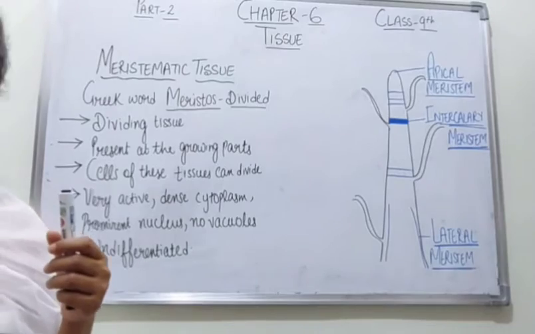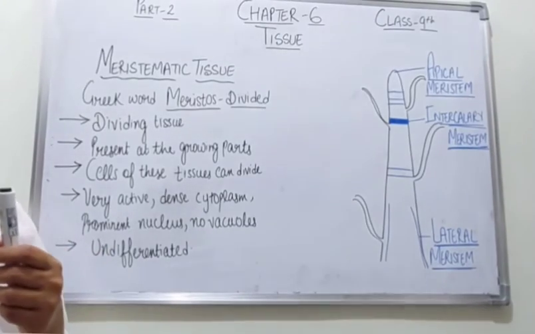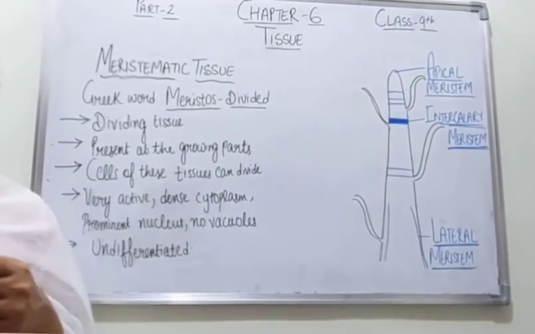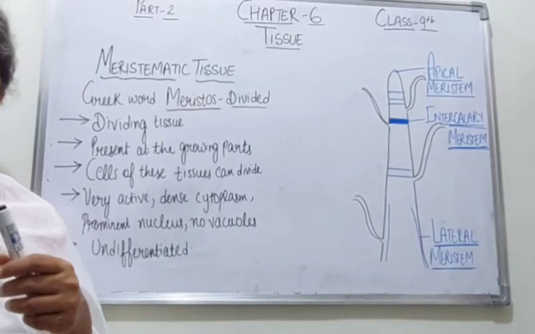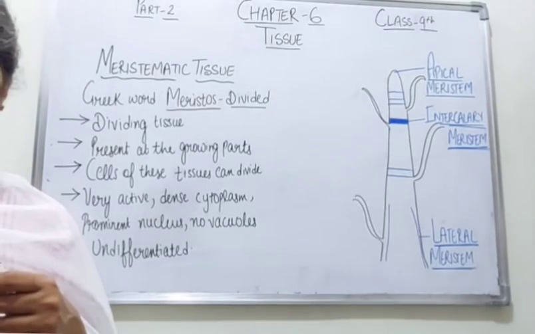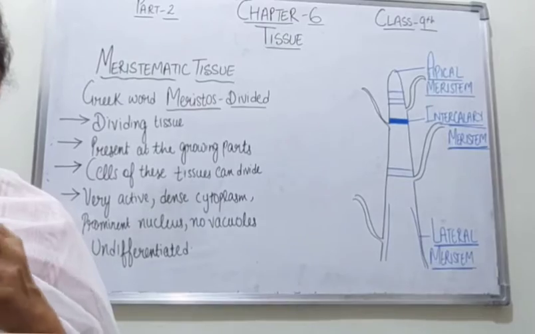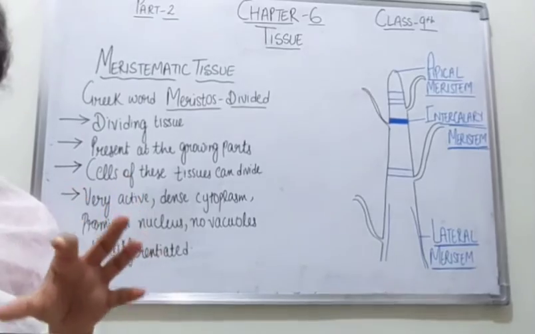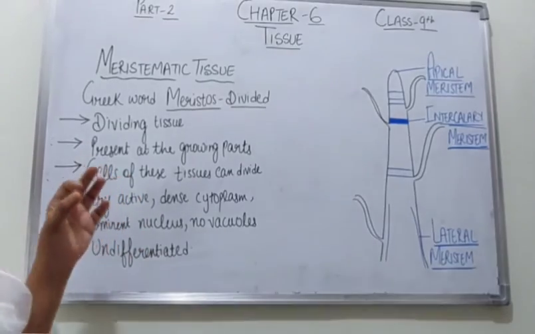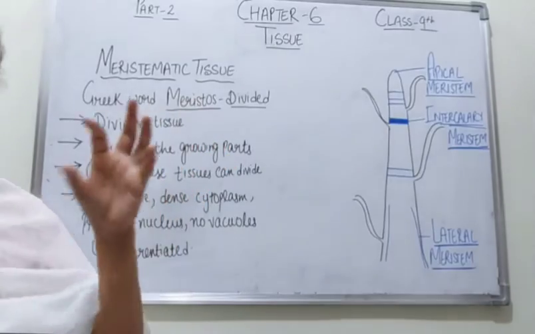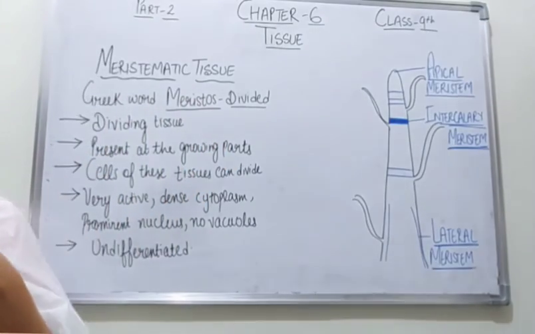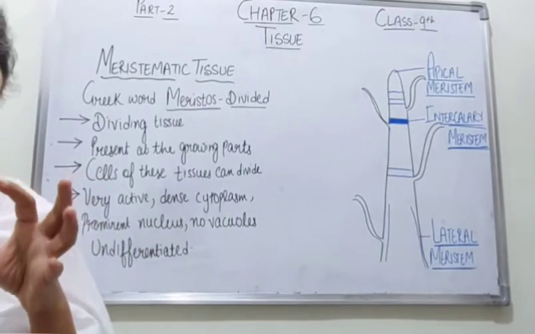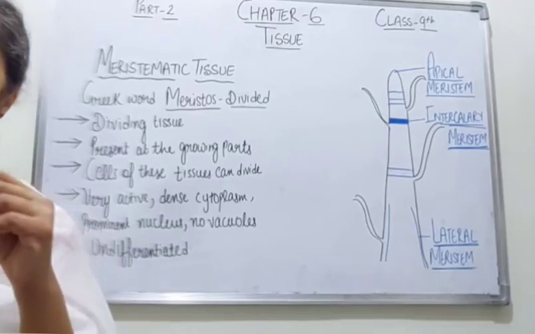If they are responsible for the division and growth of the plants, they are always present at the growing parts of the plant. Because students, not all parts of the plant are specific for growth, right? There are certain organs which are responsible for the growth of the plant. So the meristematic tissues are present at the areas where there is growth in the plants. Mainly, students, where is the growth? Growth is mainly at the tips. So they are also present at the tips, which we will study further.